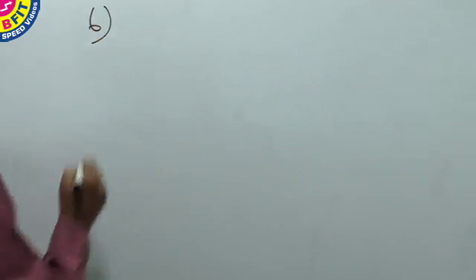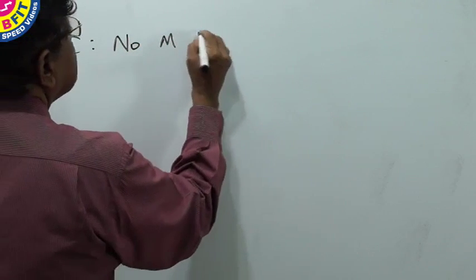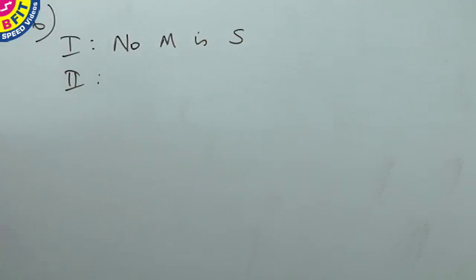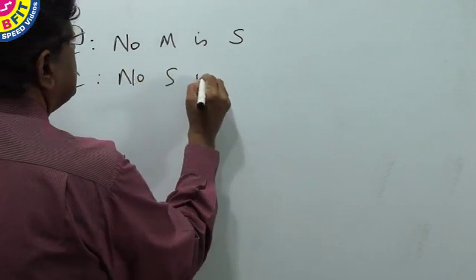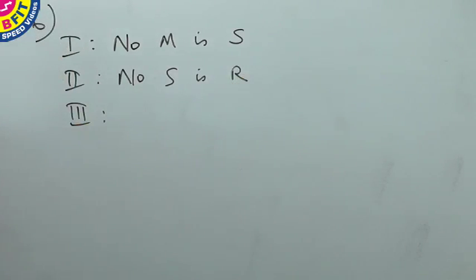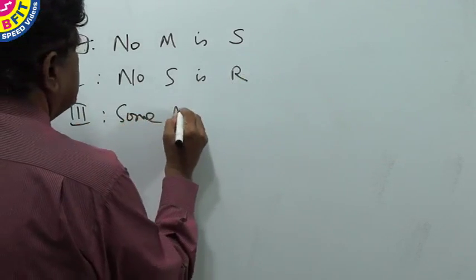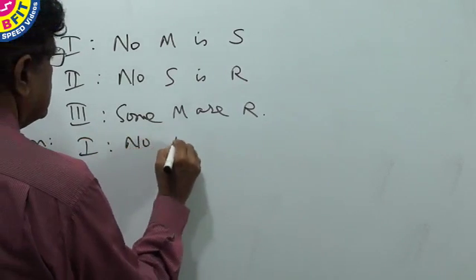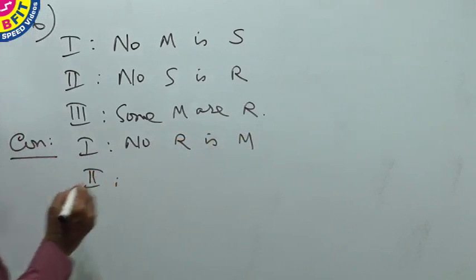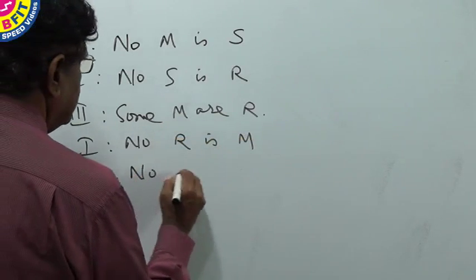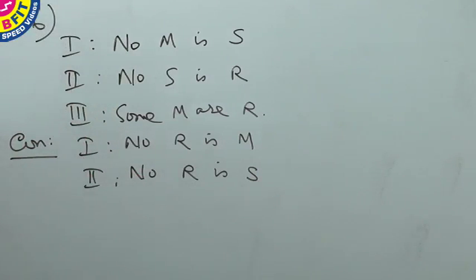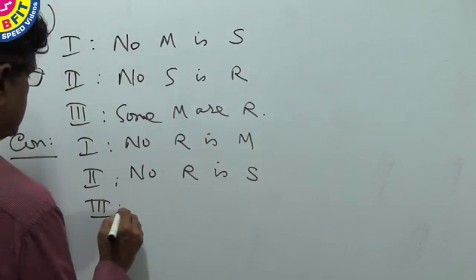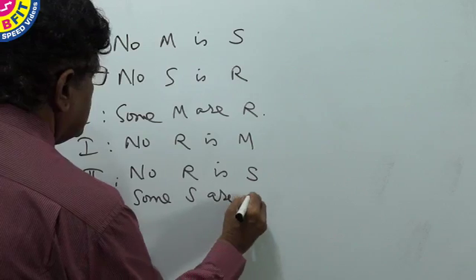Question number 6. Statement 1 is: no man is sky, no M is S. Statement 2 is: no S is R. Statement 3 is: some M are R. The conclusions we have to test are: no R is M. The second conclusion is: no R is sky. The third conclusion is: some S are M.